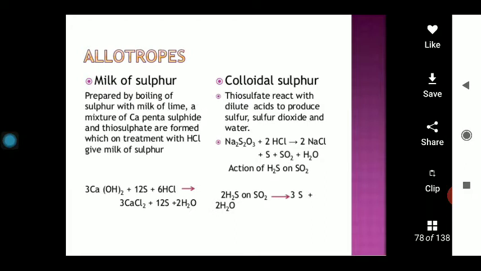Now, overall, how can these allotropes be prepared? First of all, we have to take.